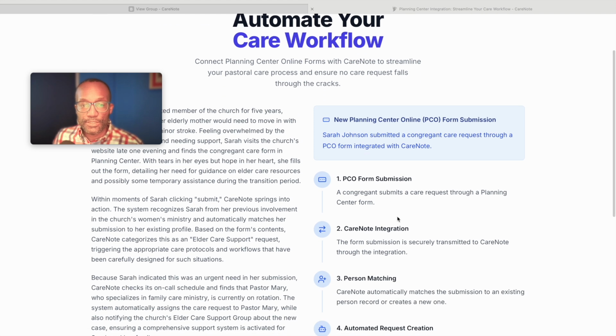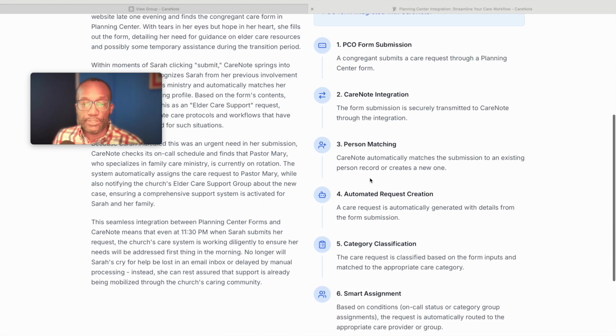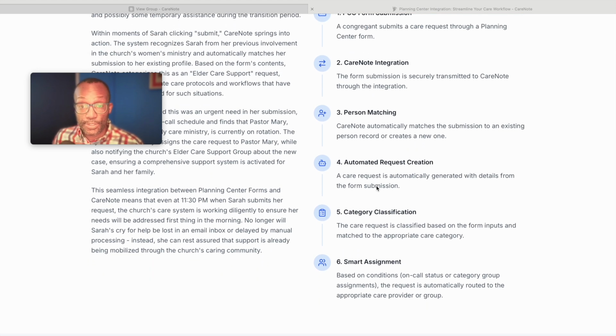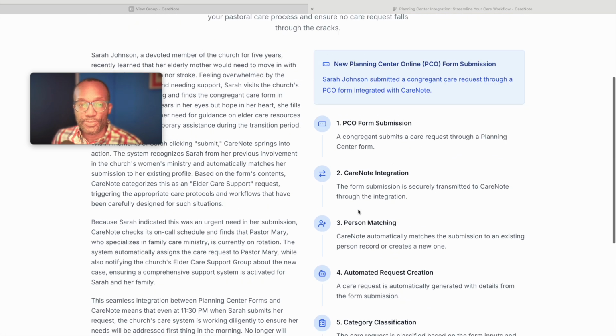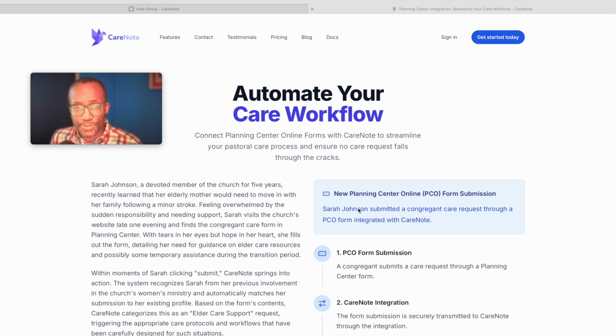We create the Planning Center form, which I'll show you in another video. We integrate it with CareNote. CareNote does the person matching, and then it automatically routes it according to the settings that you've placed in CareNote. So I really hope you can see what a lot of teams have communicated to me, just the power of having this kind of integration, allowing them to automate care request intake and ensure that no congregant feels like they're falling through the cracks.